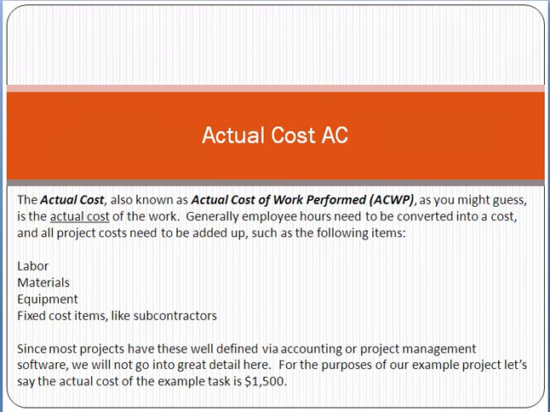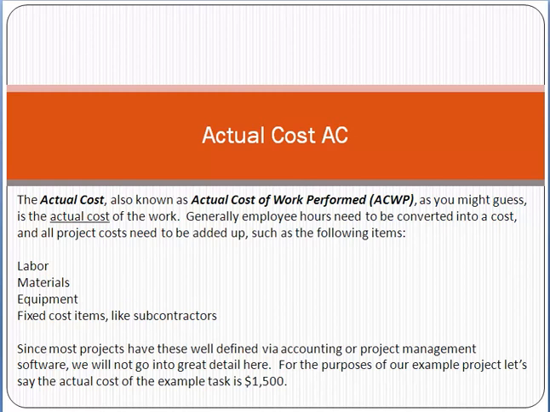Friend, if you are calculating the actual cost of a work, it means that you have to add all the costs in a project.